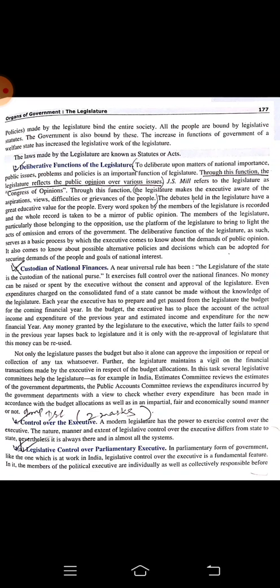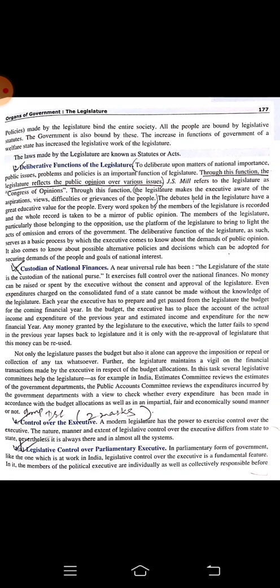The nature, manner and extent of legislative control over the executive differs from state to state. Nevertheless, it is there in almost all systems.